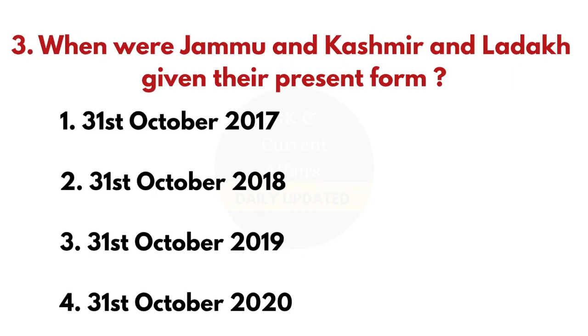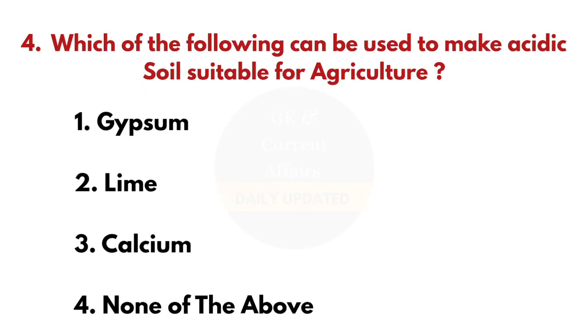Third question. When were Jammu and Kashmir and Ladakh given their present form? And the answer is 31st October 2019. Fourth question. Which of the following can be used to make acidic soil suitable for agriculture? And the answer is lime.